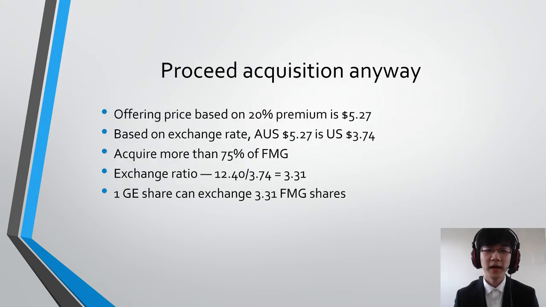If we ignore my recommendations and proceed with the acquisition anyway, the first thing we need to do is to find out the offering price. I would say 20% premium on the market price for 75% of FMG shares. The calculated exchange ratio is 3.31.